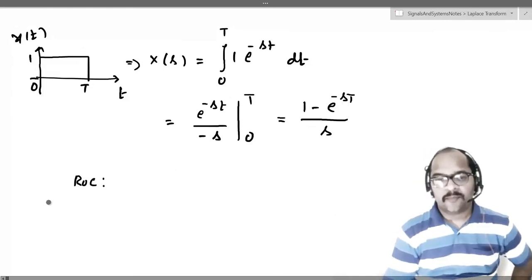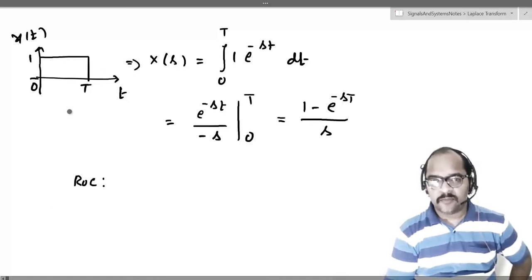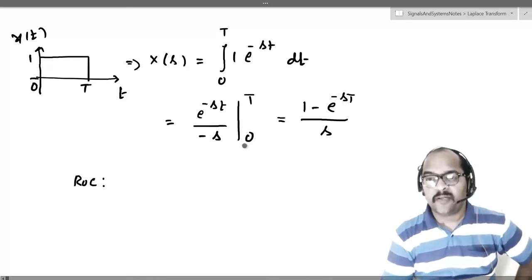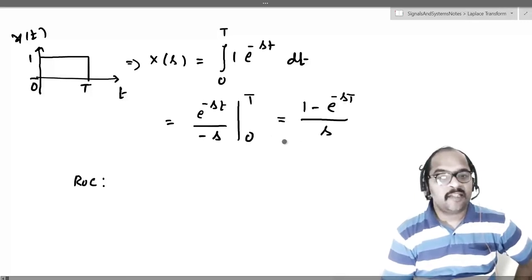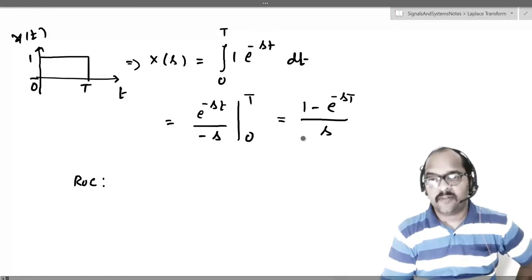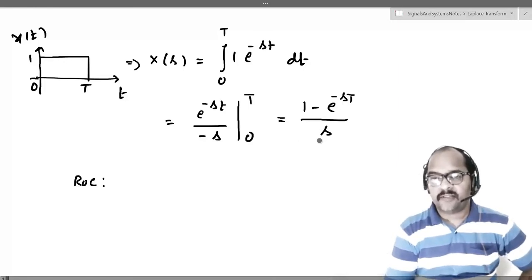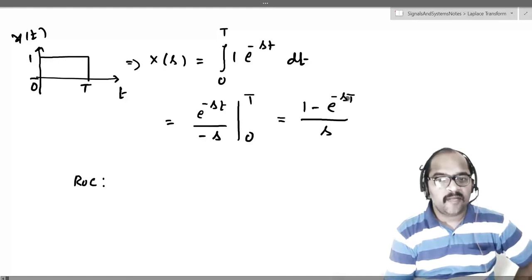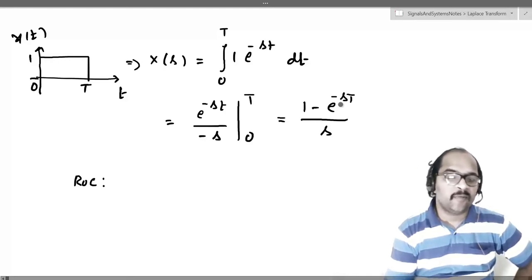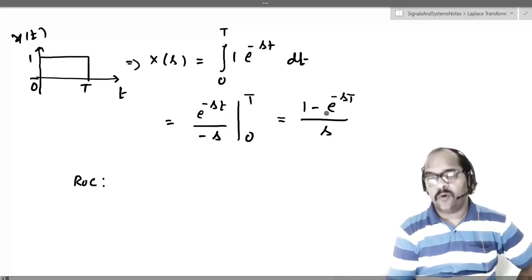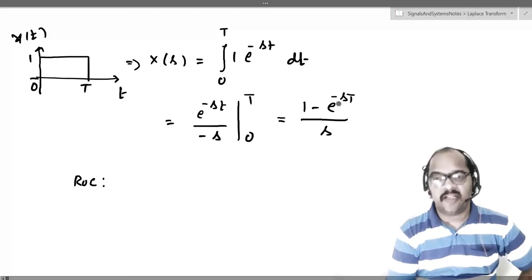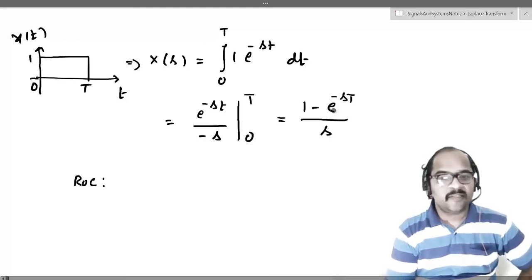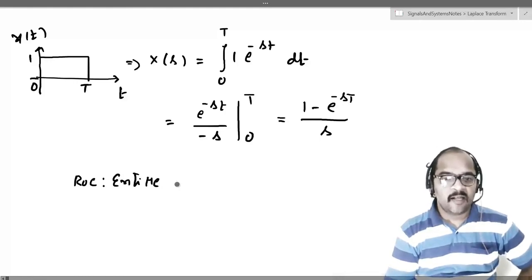What would be the ROC here? Yes, because we assume T to be positive. You may be tempted to say that you should exclude s equal to minus infinity. But what happens if you replace s with minus infinity? This will blow up. So definitely what is the ROC? ROC is the entire s plane.